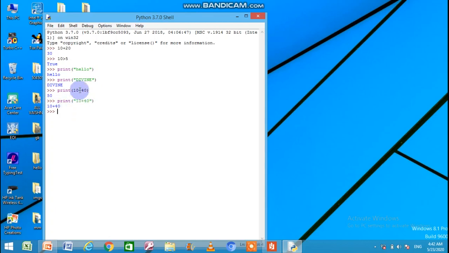Now if you would like to give more than one argument, here in all the expressions I have used one argument with the print function, only one argument. Now I am going to give more than one argument in the print function.